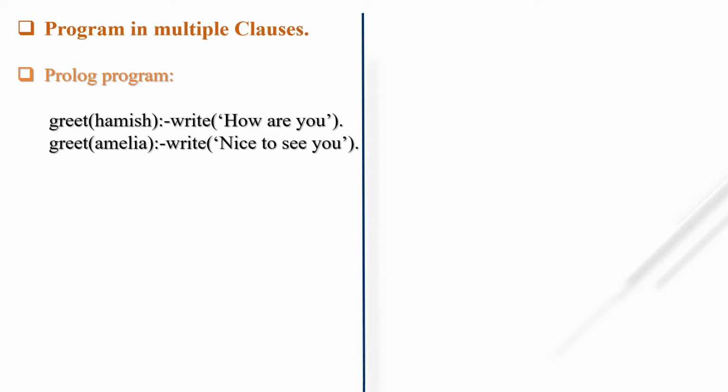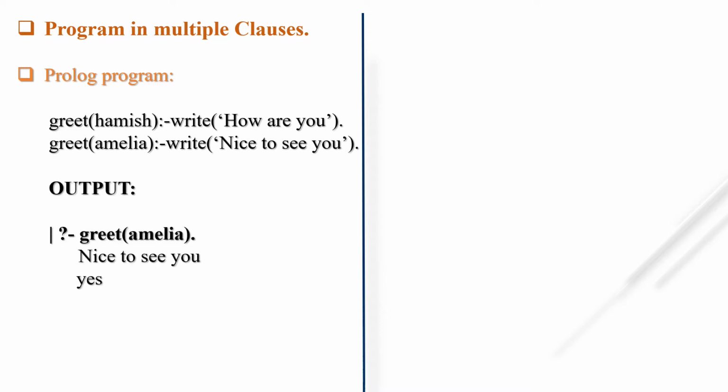So first we see a program with multiple clauses. How can we say that a program has multiple clauses? Here you can see that the same predicate is used once again. So how does the Prolog interpreter interpret this predicate?